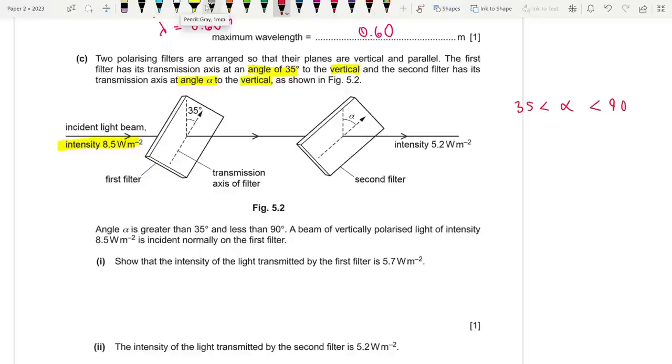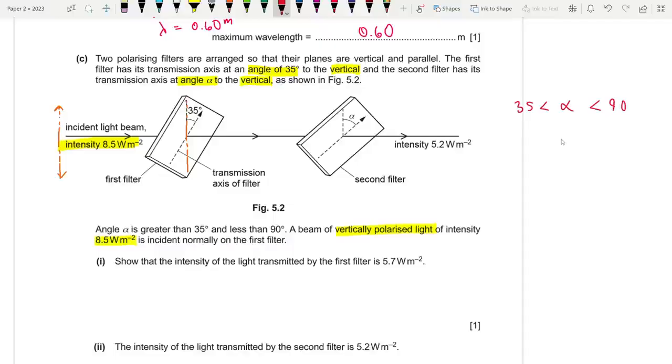Fine. So initially we have vertically polarized light of this intensity. So initially we have light which is along this plane over here. So let me copy this. There you go. You have light like this which is traveling towards the first polarizing filter. So after it goes through it, the intensity of light transmitted by the first filter is this.